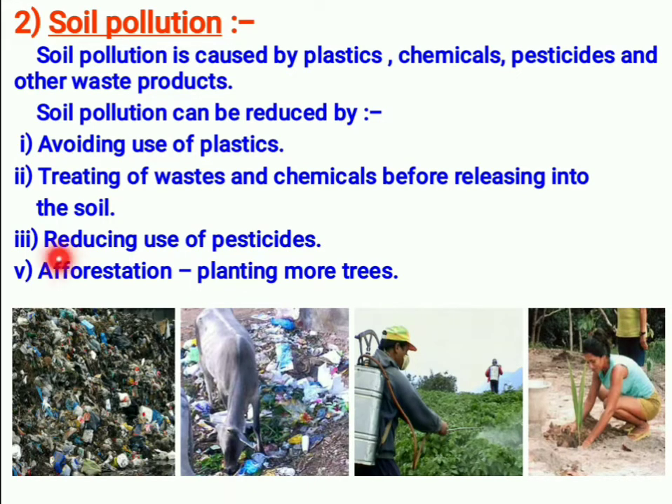Next, afforestation, planting more trees. Afforestation means the planting of more trees. When we plant more trees, what will happen? Trees will hold the soil. If trees are holding the soil, the soil will be rich in nutrients. Otherwise, if trees are not there, wind and rainwater will carry away all the fertile soil.